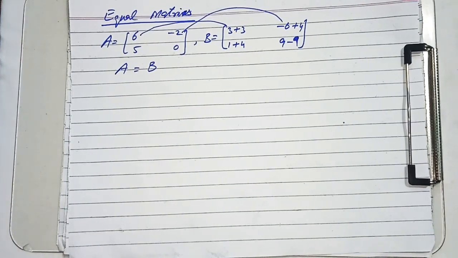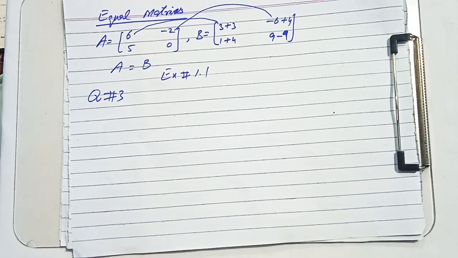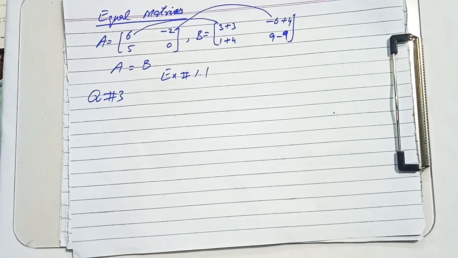So students, keep in mind the matrices will be equal when their orders are the same and their corresponding entries are equal. I am going to solve exercise 1.1, and the first question of exercise 1.1 is to find the order of the following matrices, and I have earlier explained how to find the order. Order means first of all you have to write the number of rows by the number of columns. So solve this question by yourself.